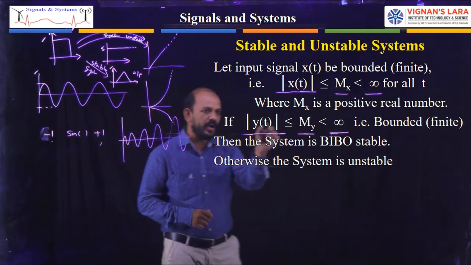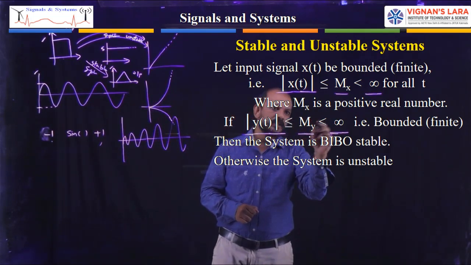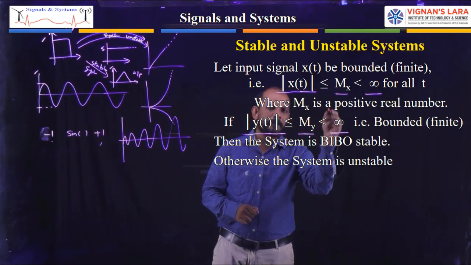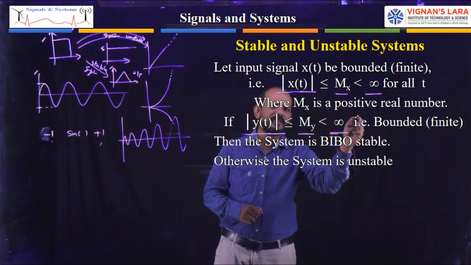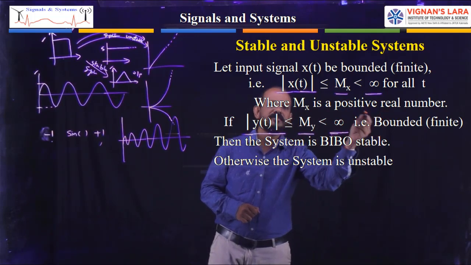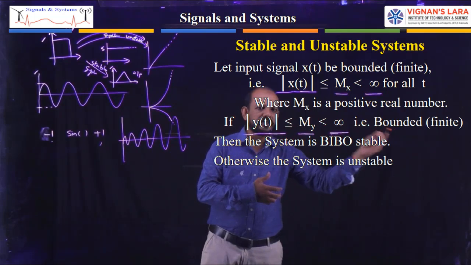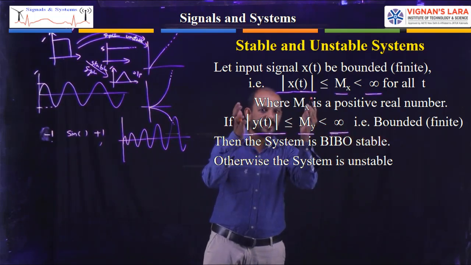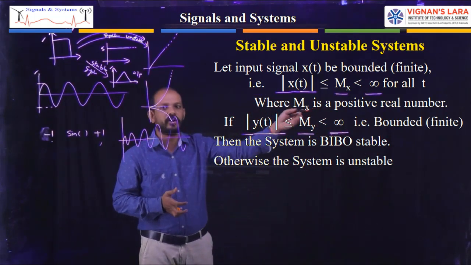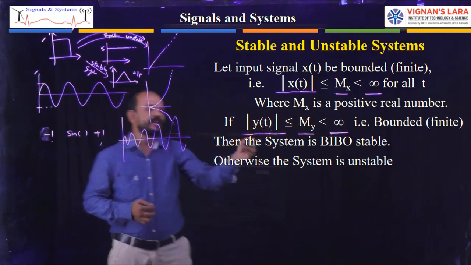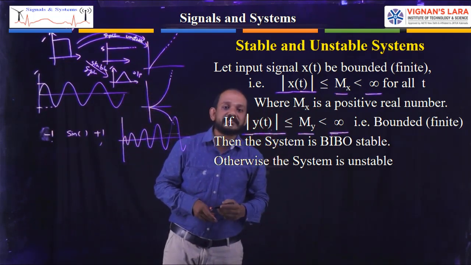That is, if the output is not a positive real number and not less than infinity, that is, if the output is infinite, not a finite value, for a bounded input, the magnitude of that output signal is not a finite value, which means infinite, then I can say that system is an unstable system.